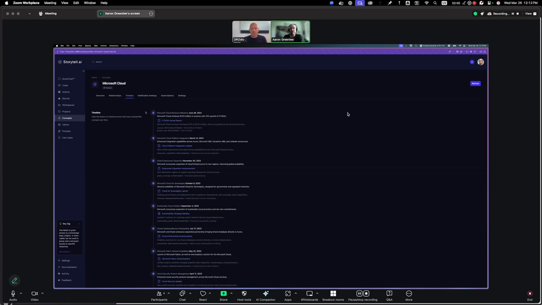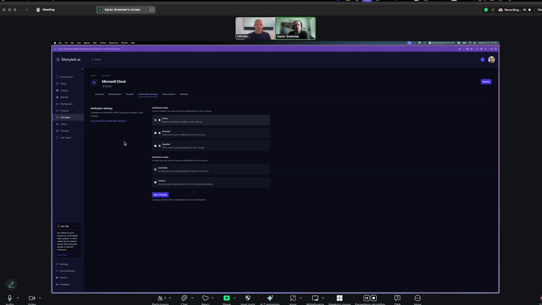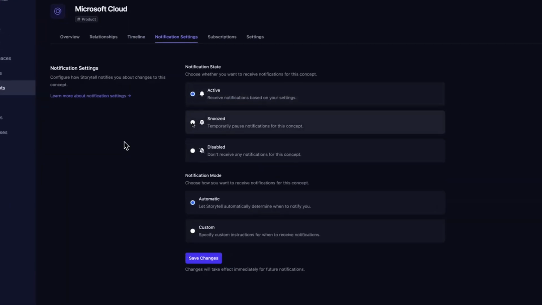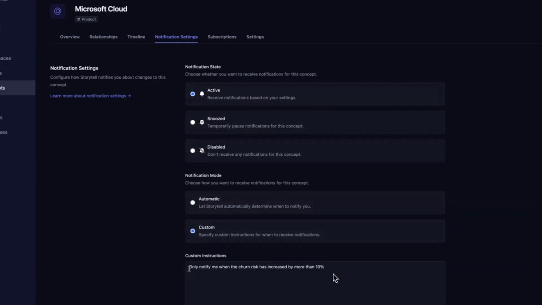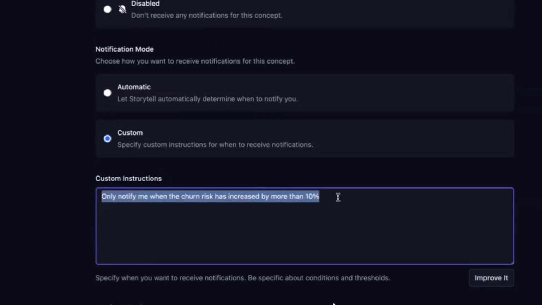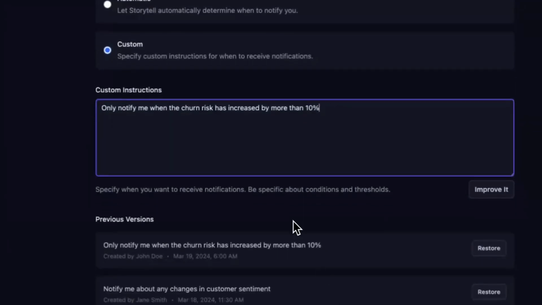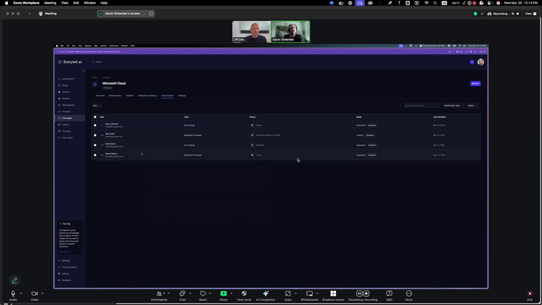And you can subscribe to be notified when something important changes. For example, I might want to snooze notifications because I'm going on vacation, or I might want notifications to happen anytime something significant changes, such as the churn risk has increased by more than 10%. We can see who else wants to be notified when Microsoft Cloud changes. And we can also subscribe to entire classes of concepts, such as a product, a competitor, small and medium-sized businesses.